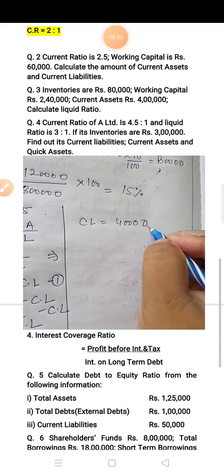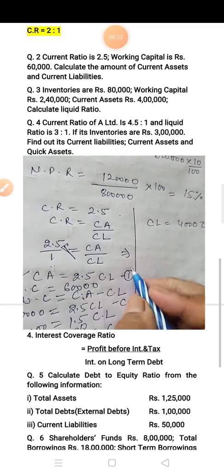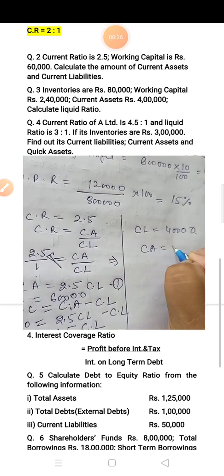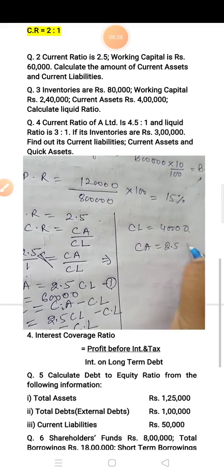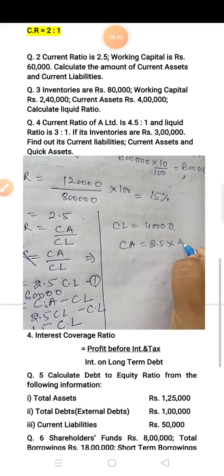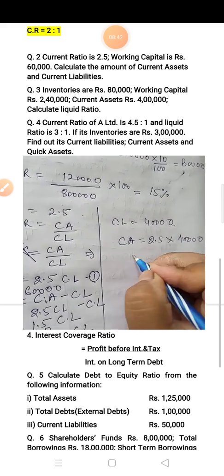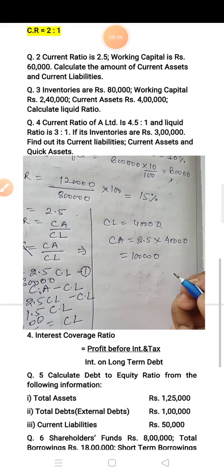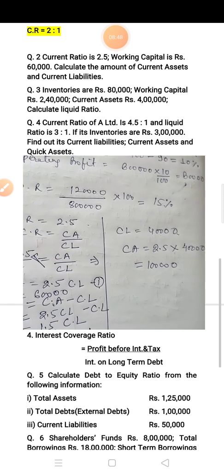Now you have to find out current asset. So you can apply this equation: CA is equal to 2.5 into CL. CL means 40,000. So current asset is equal to 1 lakh. Okay. Now next one.